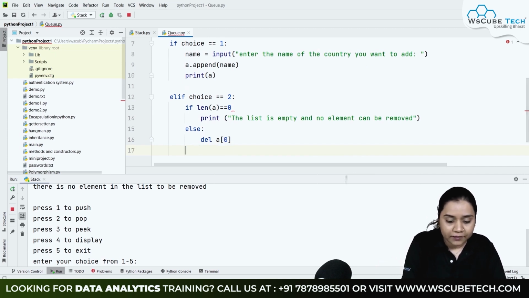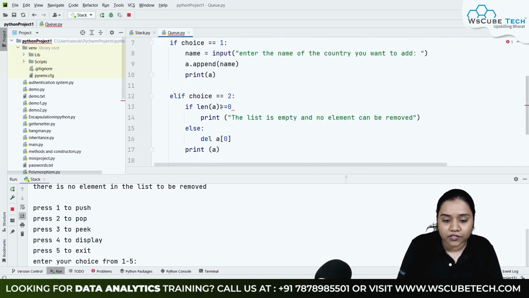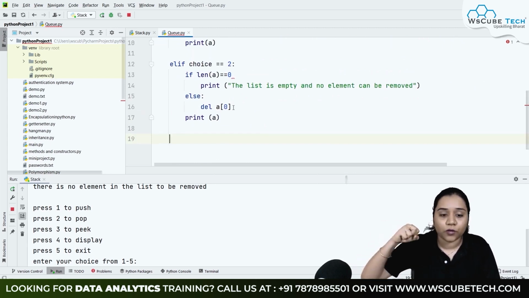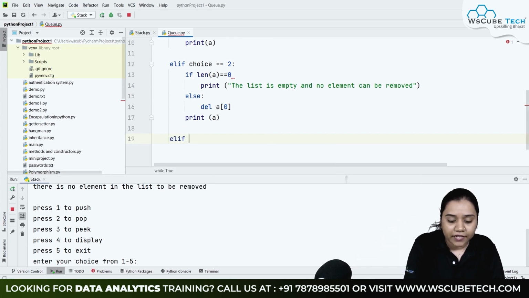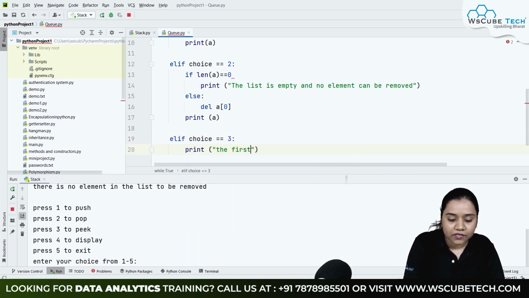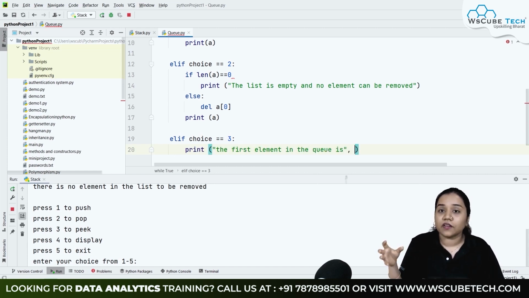So we'll print it. Next we have over here is to get the front. That means to get the front value that we have, that is whatever value is there on our number 1. For that we will be writing elif choice is equal to 3. In that condition, we will be printing what? Print the first element in the queue is, I'll put a comma over here, and what will be our first element? The element which is on index number 0.